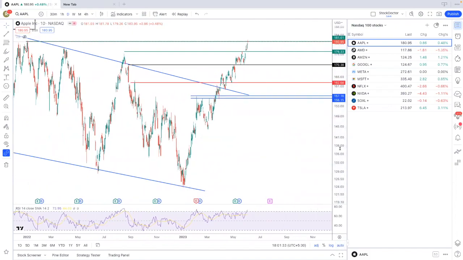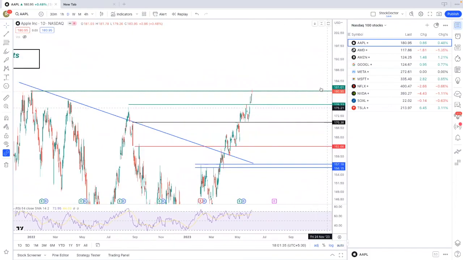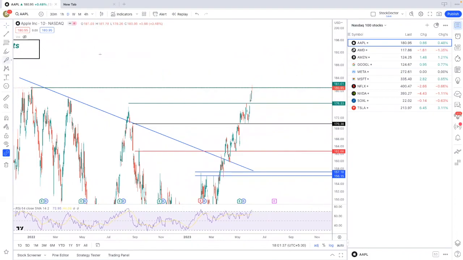Apple needs to give some correction, okay, and that correction might be till 176, and then pull back, and then again it can pick up from there. This is the first scenario. And the second scenario is that on Monday itself it can open and start going up. Now we don't have any targets for Apple, only we know that Apple has supports of 176 and 170. These are two support levels for the short term, and the long term support level is sitting at 157.